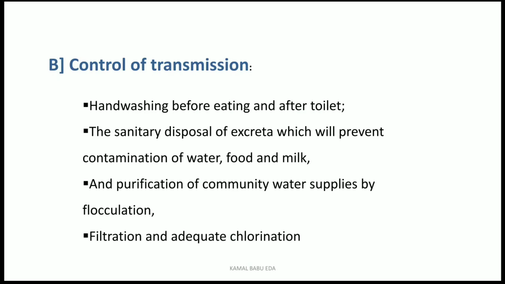So if any virus enters and contaminates that water, the entire village or community will be drinking it, and all the persons get affected with the virus. So you have to purify the water to the utmost extent, with adequate filtration and adequate chlorination.